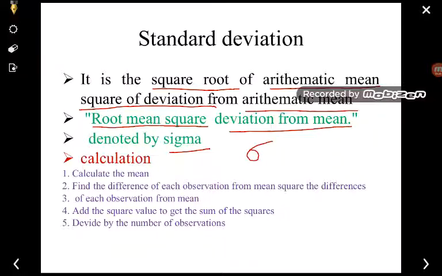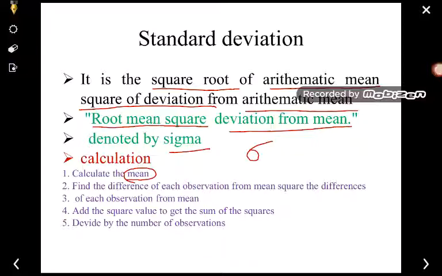Now how to calculate the standard deviation? In order to calculate the standard deviation, we first have to take out the mean. You know how to find the mean or the average.